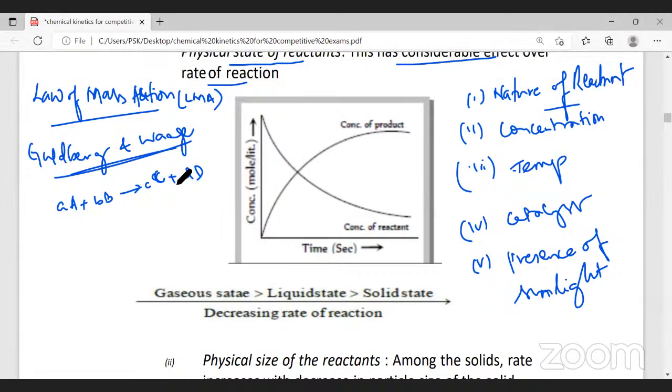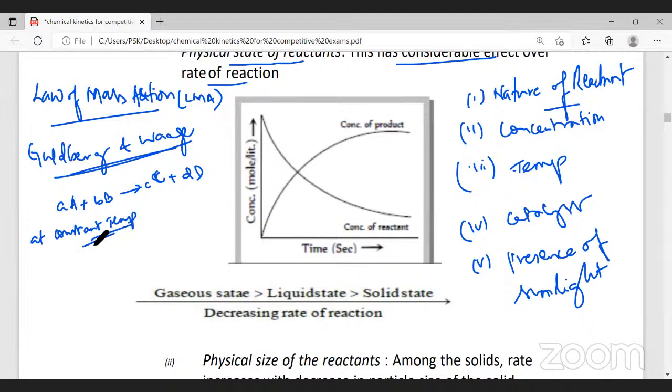Now, according to the law of mass action, what is the statement? First, we'll try to understand the statement. In order to define the law of mass action, we need a condition, that is constant temperature.